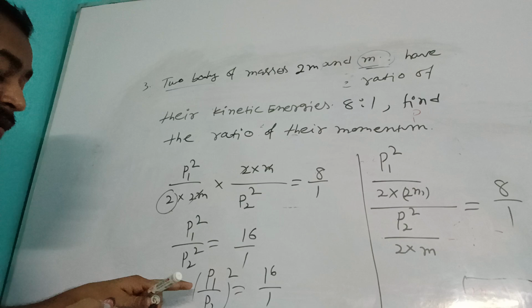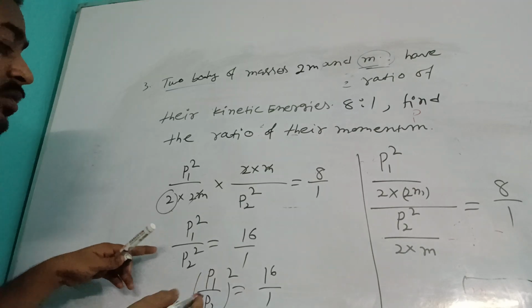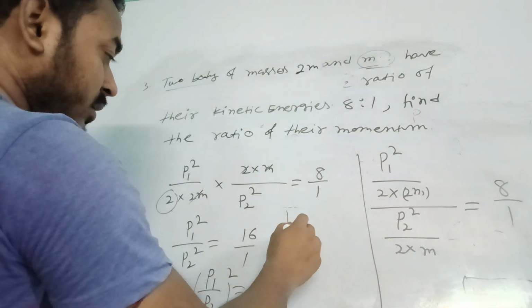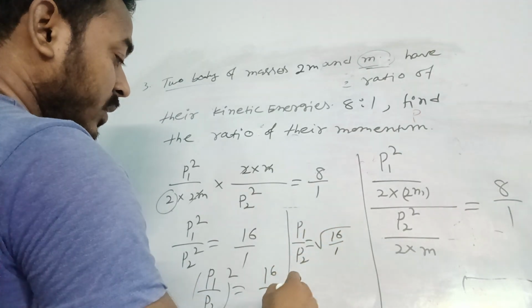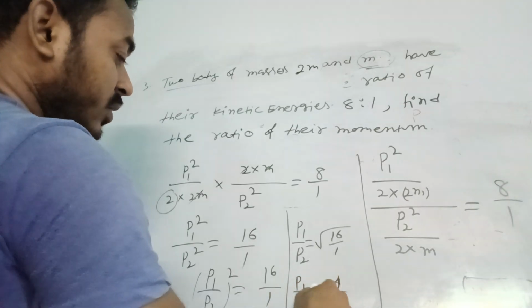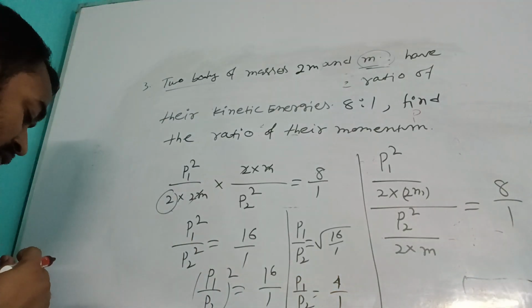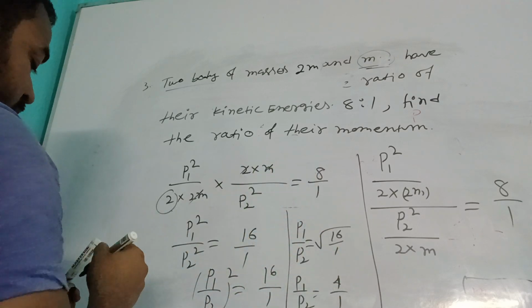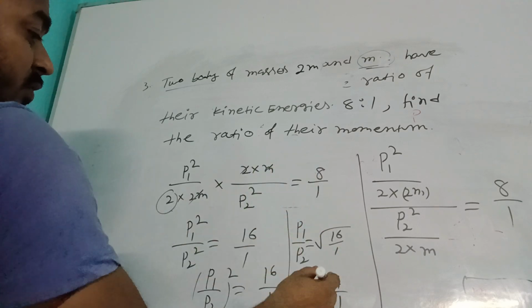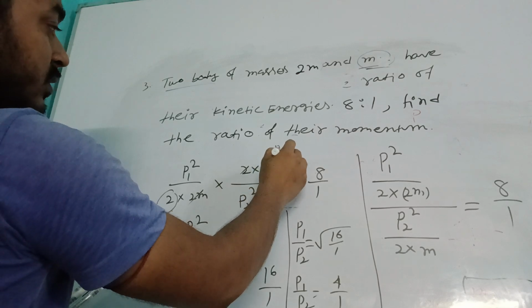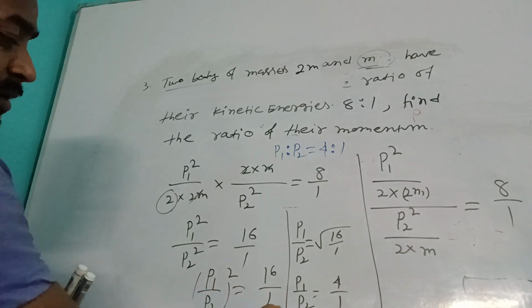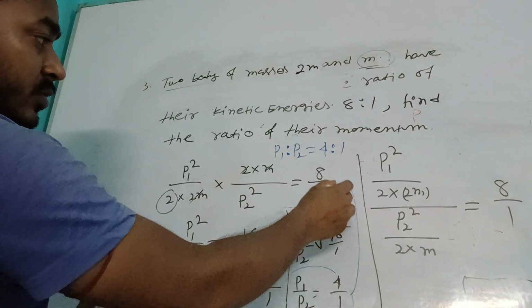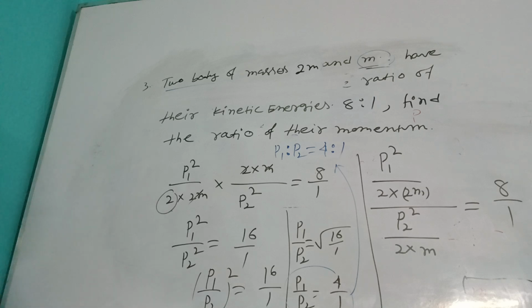So from here we can find the ratio of P1 to P2. P1 by P2 would be root 16 by 1, so P1 by P2 is 4 by 1. So the ratio is 4 is to 1. So from here we can write P1 is to P2 is equal to 4 is to 1. Okay.